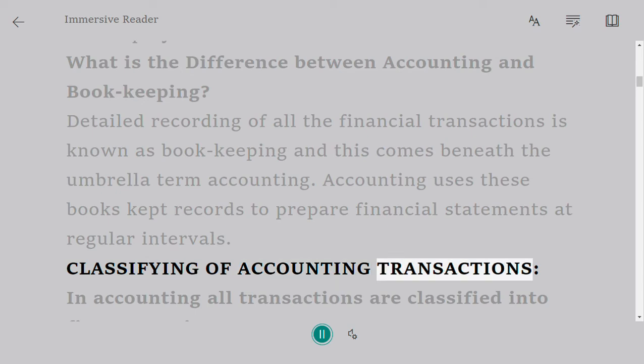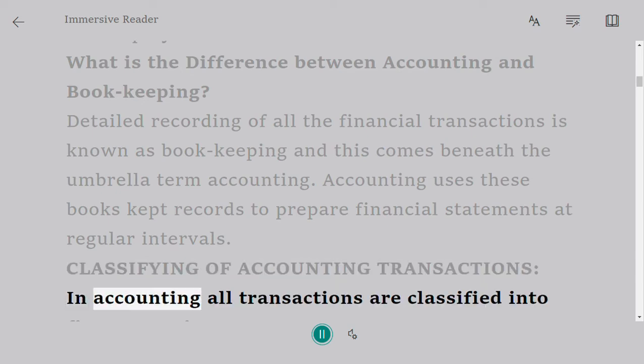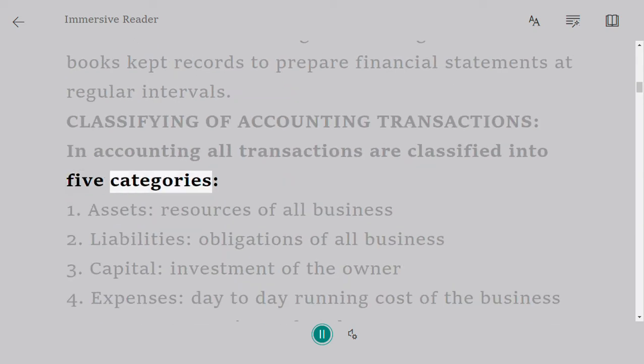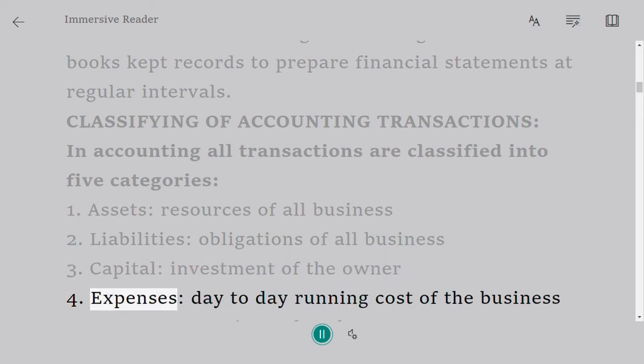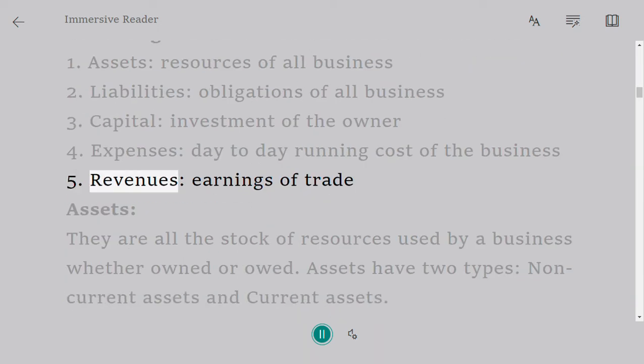Classifying of accounting transactions. In accounting, all transactions are classified into 5 categories. 1. Assets, resources of all business. 2. Liabilities, obligations of all business. 3. Capital, investment of the owner. 4. Expenses, day-to-day running cost of the business. 5. Revenues, earnings of trade.